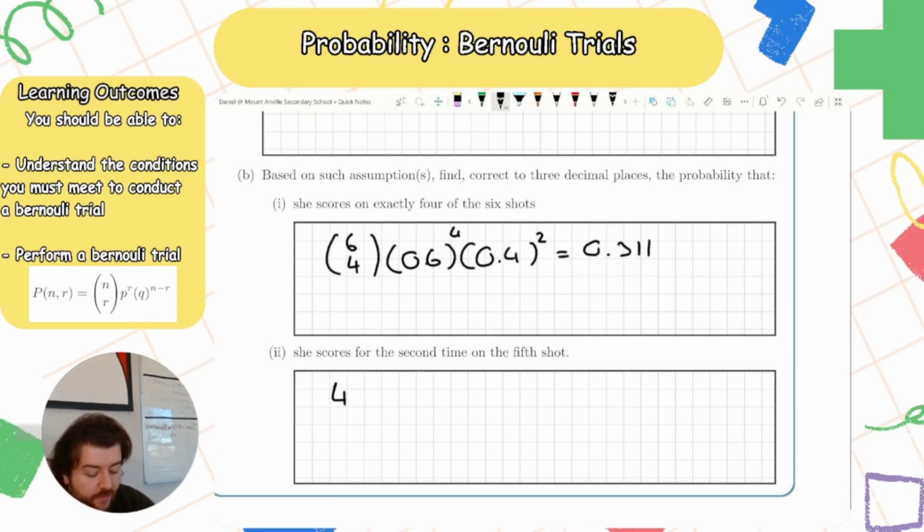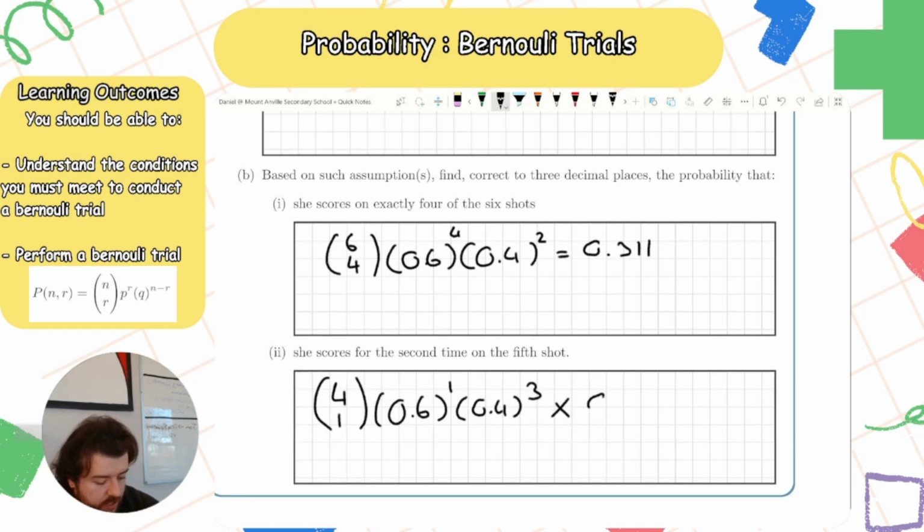And the last one here, she scores for the second time on the 5th shot. That means for the first 4 shots, she only scores once. So 0.6 to the power 1 because she only scores once. And then she misses 3 times. And times the probability she scores on the 5th shot, which is 0.6. So this is the first 4 shots. This is the 5th shot. Right? Do them up, you get 0.092.